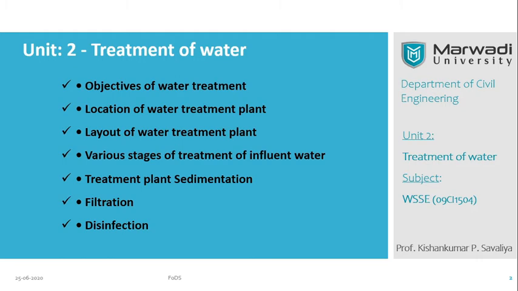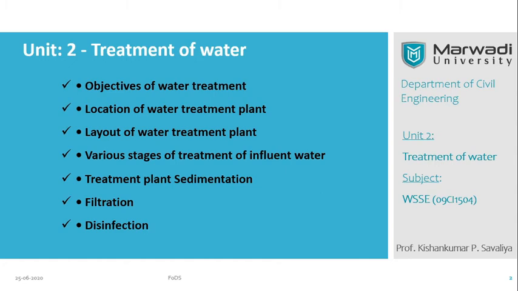After some time, the solid portion will settle down at the base, and the upper portion of that water glass is clean. So the main concept is the solid portion is settled down at the base. The process is called sedimentation.